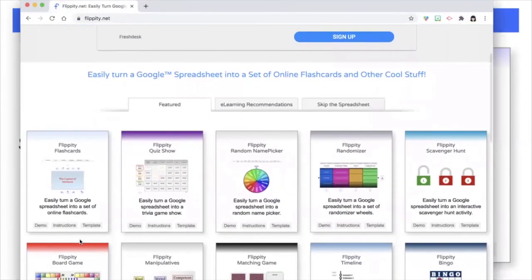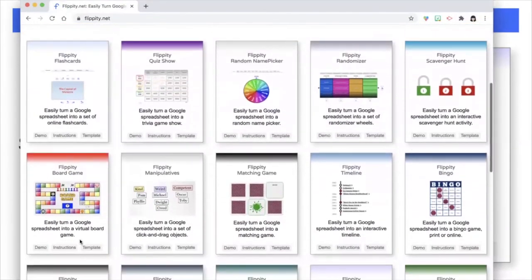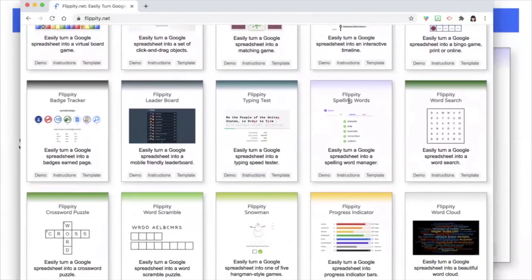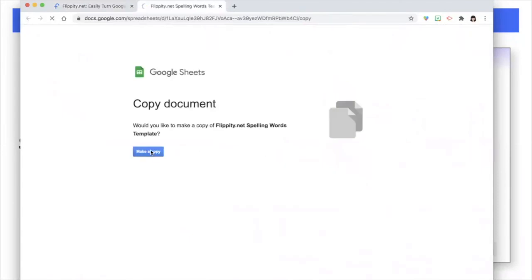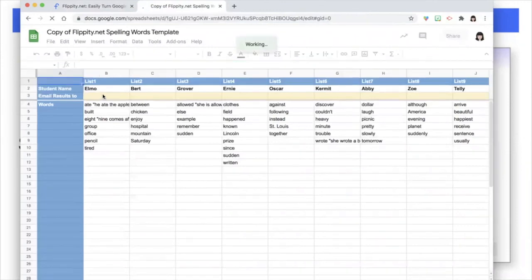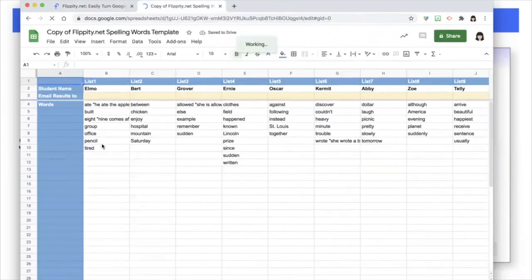We'll need to look for this a little further down on the first page. Click on Template, make your copy, and you'll see names and words. You have the option to only display and type words, or you can have a full sentence. That'll be up to you.